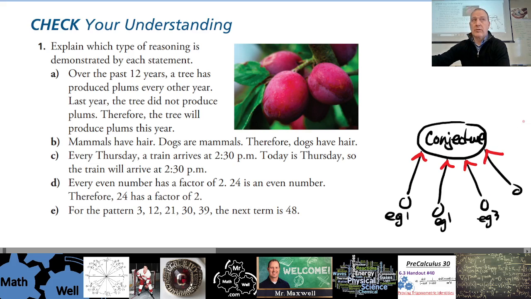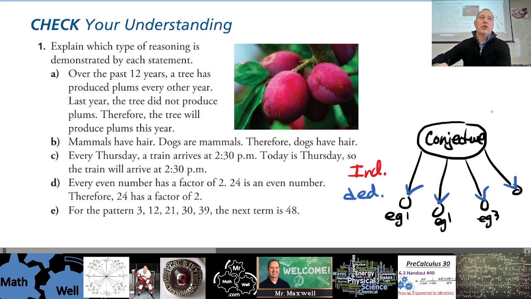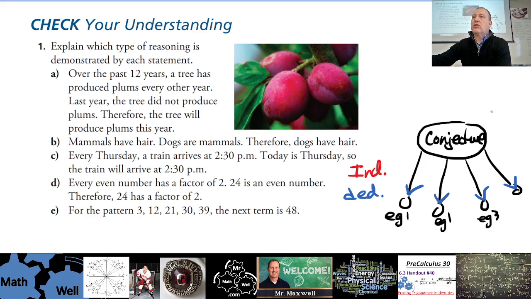There's only 2 kinds. You guys remember this? If you're looking at the examples and gathering data and making a rule, that's inductive. If you're starting with the rule and you're applying that to different situations, like the number trick and all that sort of stuff, then this is deductive. So again, are we using the rule to make assessments about situations, or are we observing the situations and making a rule?